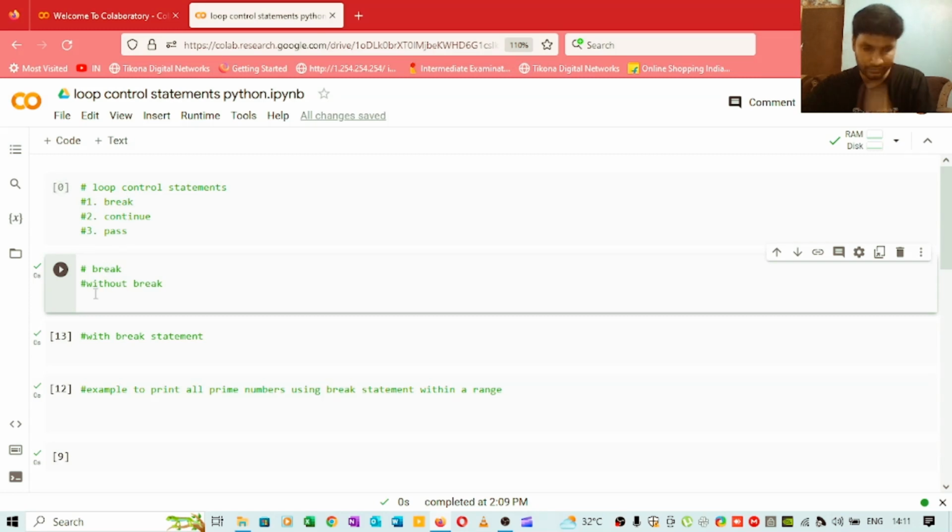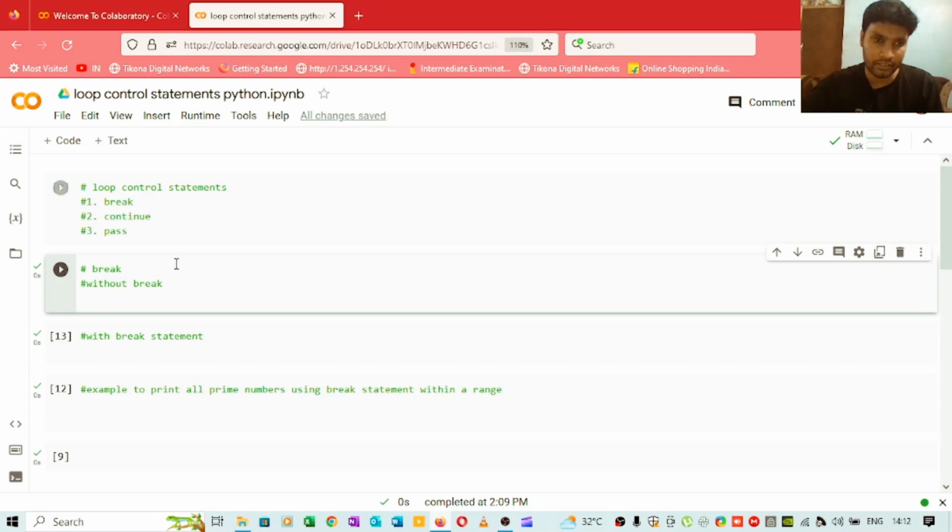First we will discuss the break statement. In break, suppose we are printing the numbers from 1 till 50. We take range from 1 to 51 and print i, so we get the output from 1 till 50. Suppose we want to break this loop at a particular number, say 25. You can do that using the break statement. We provide one condition, and when that condition is satisfied, we simply break or terminate the loop.